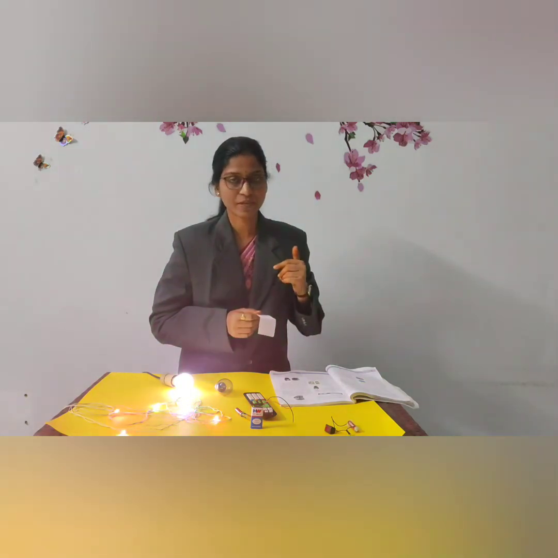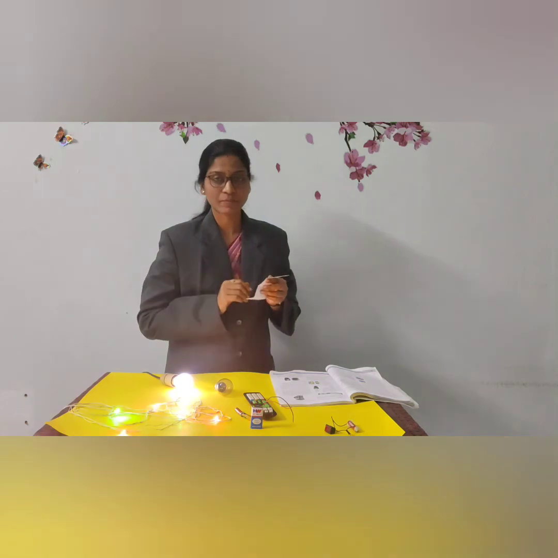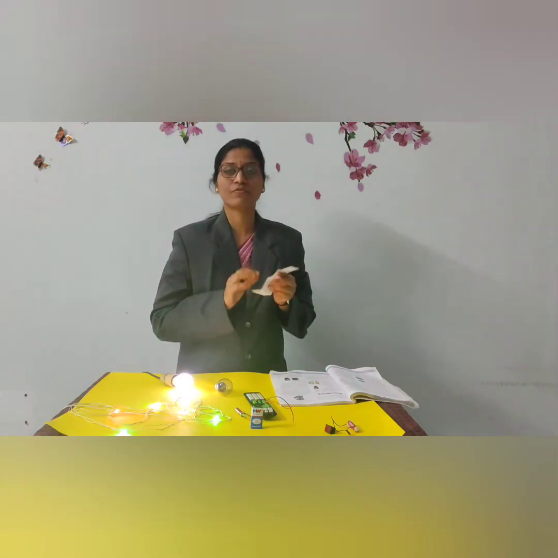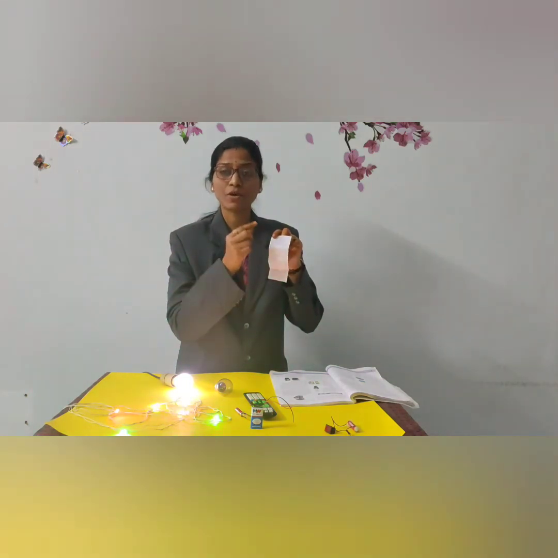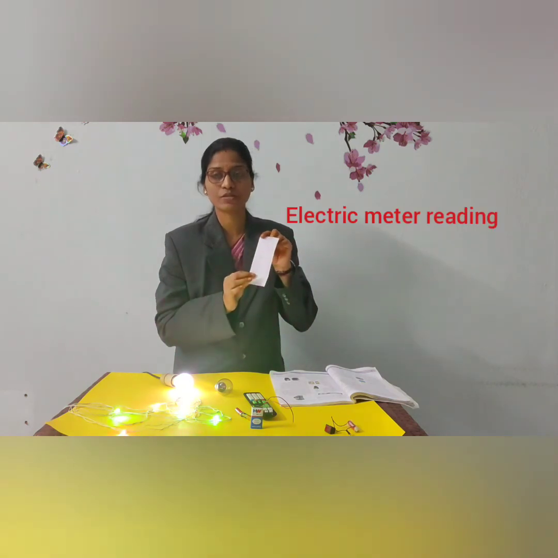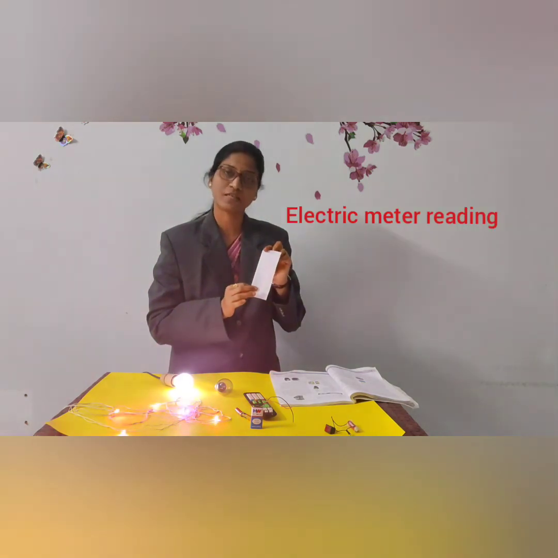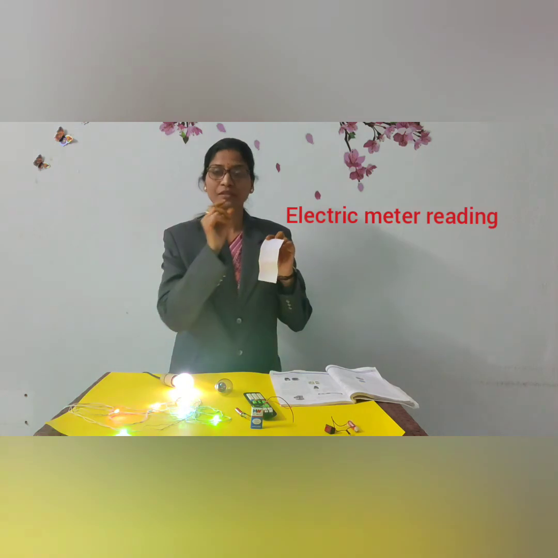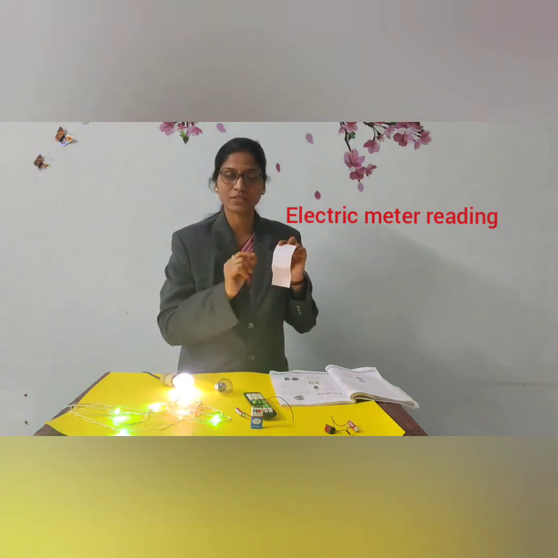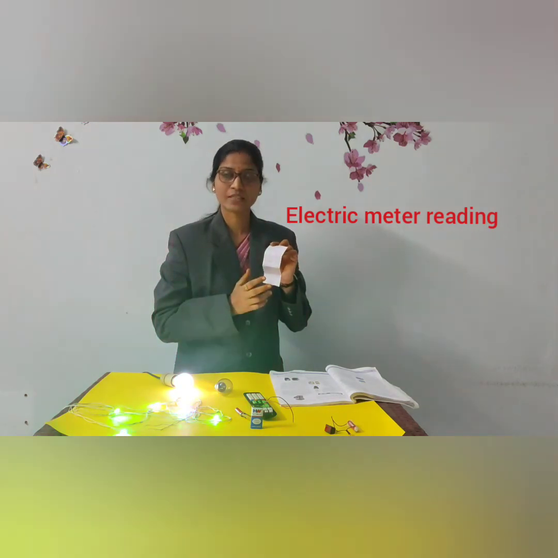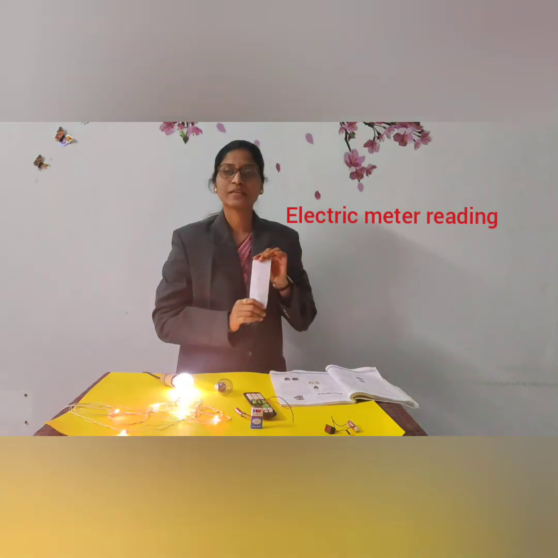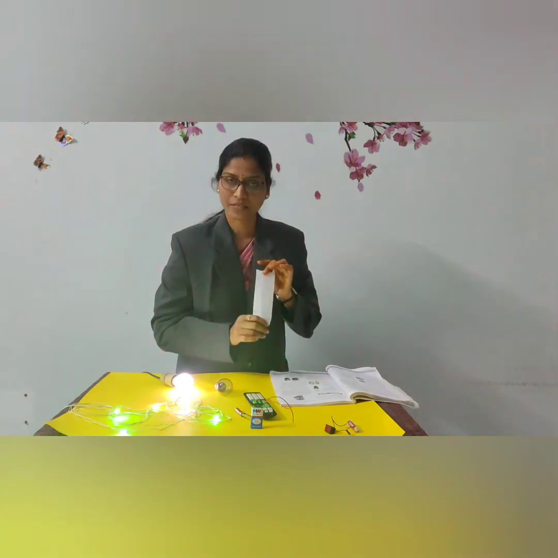The electricity department takes readings from the digital meter, and they give a slip like this, wherein you can find the number of units you have used, the power consumption that has taken place in 1 month, so that they will have some cost for each unit. They calculate the cost of the electricity which we have used in 1 month. So in this manner you can get the digital meter reading.